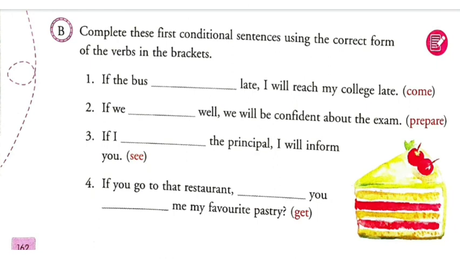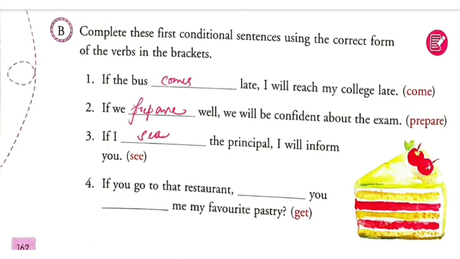Complete these conditionals using the correct form. That's the first conditional you have to use. If the bus comes late, I will reach my college late. So this one should be in simple present tense. If the bus comes late, if we prepare, so all should be in the present tense. If I see the principal, I will inform you.